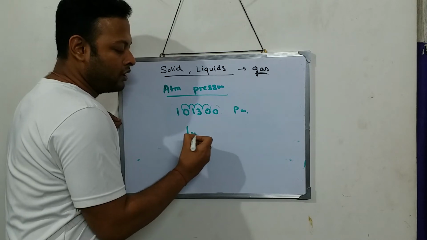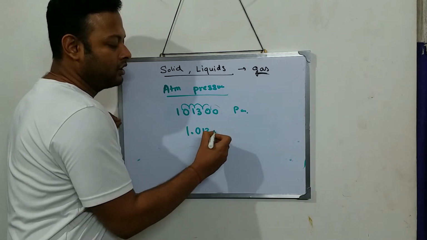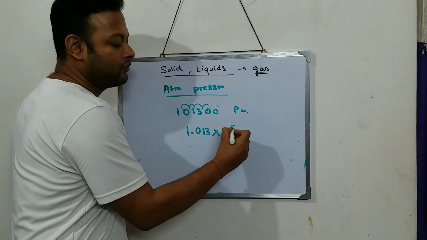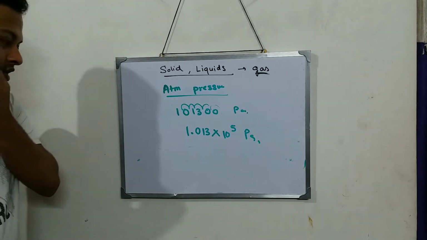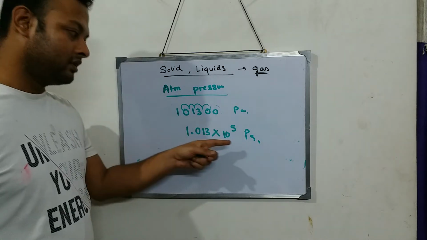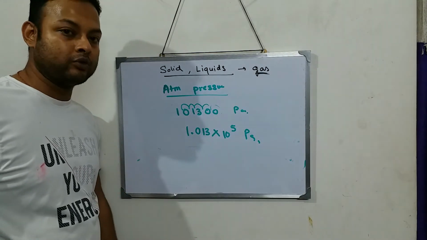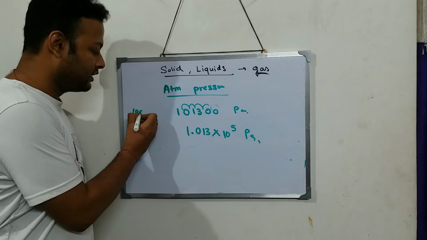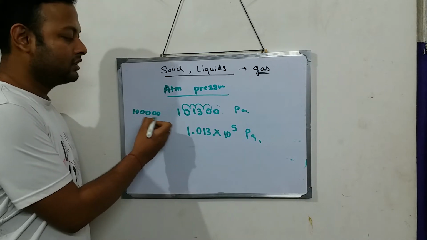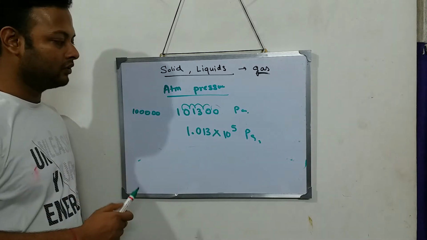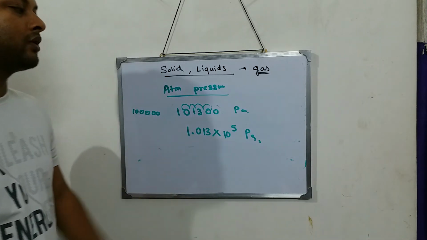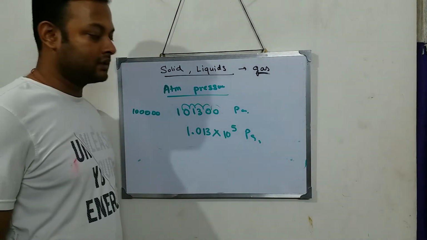So 1.013 into 10 to the power of 5 pascals. This is the exact value of atmospheric pressure, and the 1 lakh which I said is the near about value. So this is the exact value, this is the near about value. This is the exact value of atmospheric pressure in pascals.